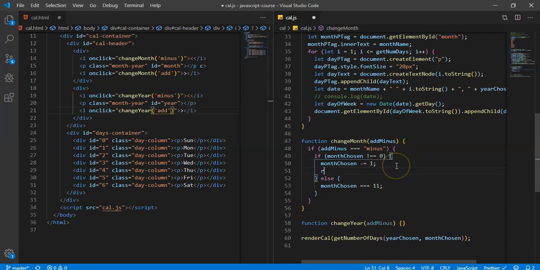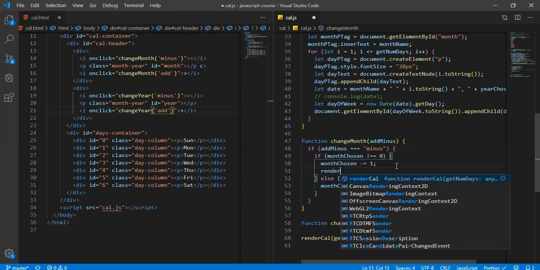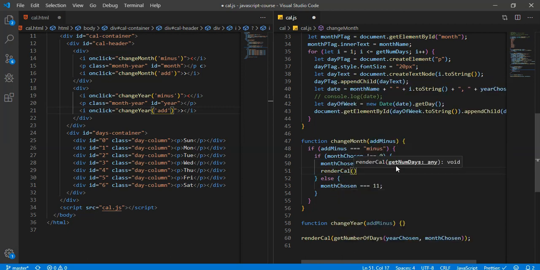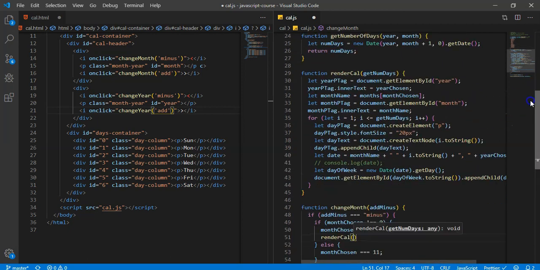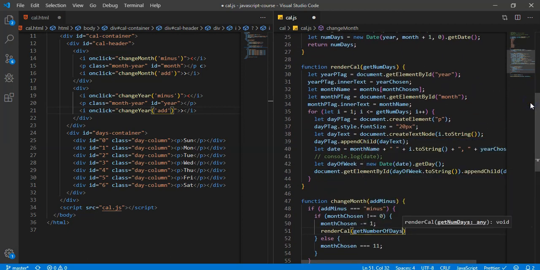That's good. Now what we actually want to do is call the render cal function every time we hit this button, so that we can remake our calendar. Okay, so render cal, we need to take in get num of days. So we'll say get number of days, then we'll take in month chosen, year chosen. Good.